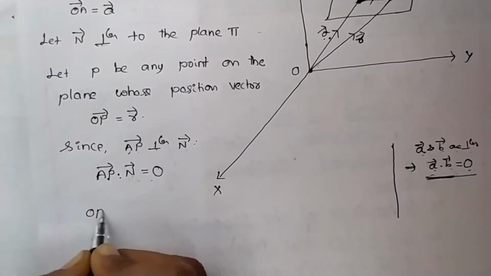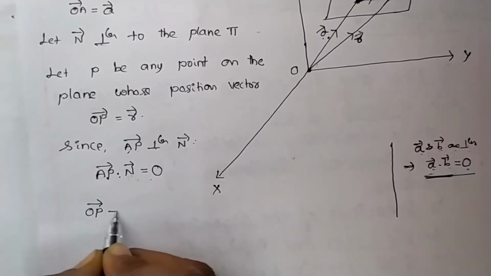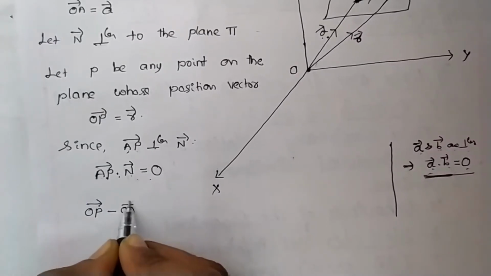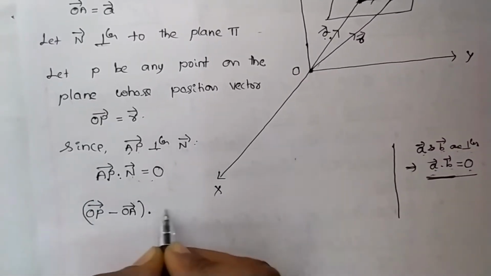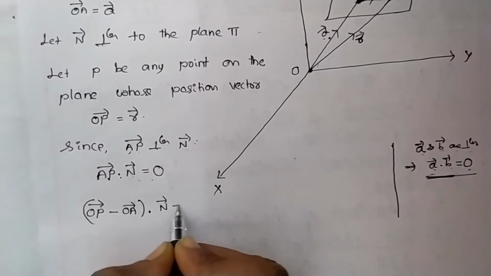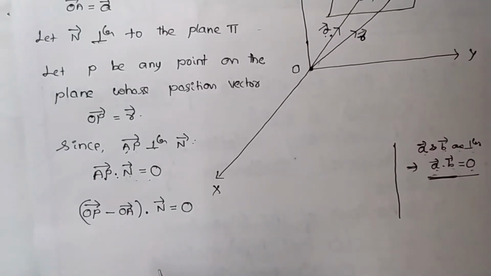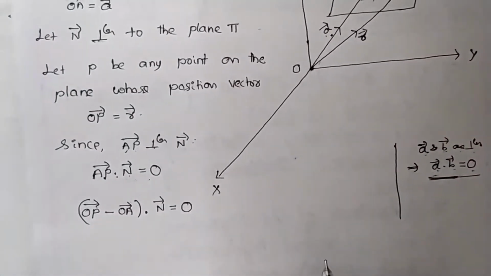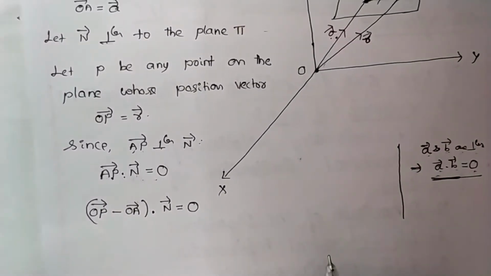OP vector minus OA vector dot n vector equals 0. OP vector minus OA vector dot n vector equals 0.